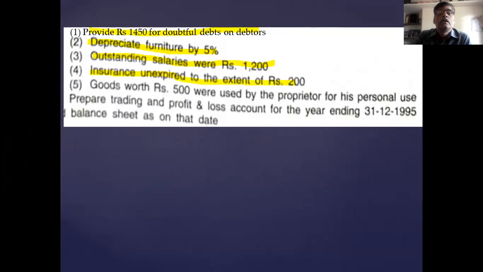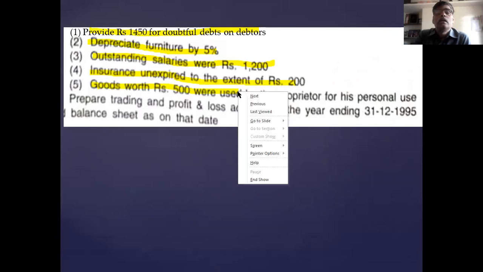Okay. Then goods worth rupees 500 were used by the proprietor for personal use. Goods used is drawing. First, you have to take this in the trading account. This comes in the trading account by drawing. Remember this. Goods withdrawn: first, you record in the trading account credit side by drawing. Then deduct in the balance sheet from capital.